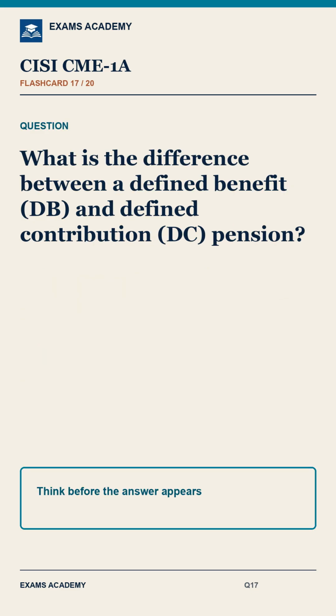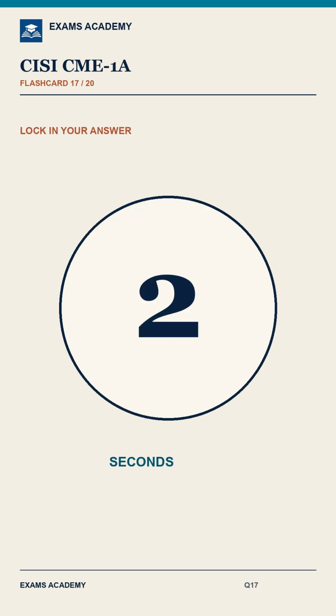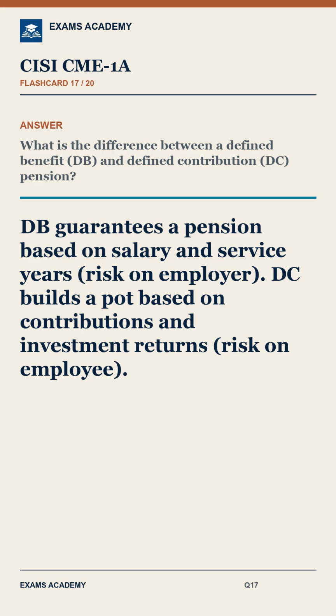Question 17. What is the difference between a defined benefit (DB) and defined contribution (DC) pension? Answer: DB guarantees a pension based on salary and service years, risk on employer. DC builds a pot based on contributions and investment returns, risk on employee.